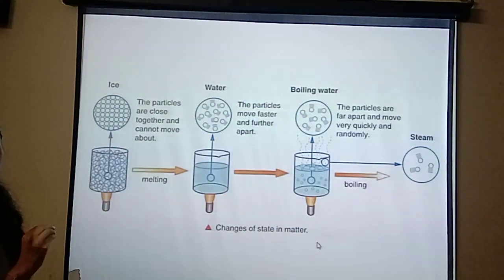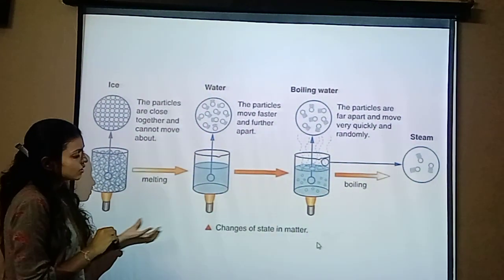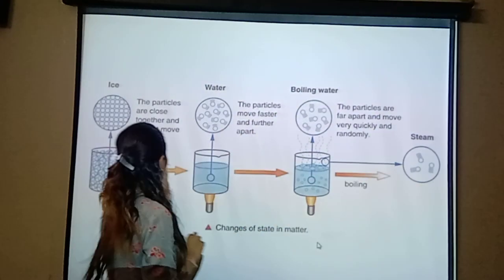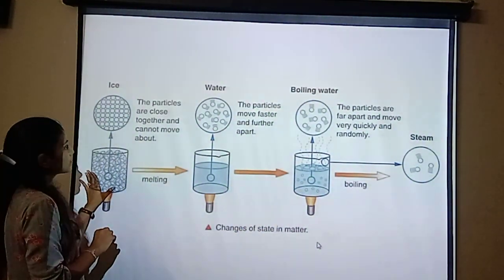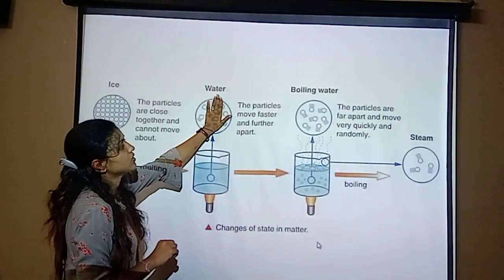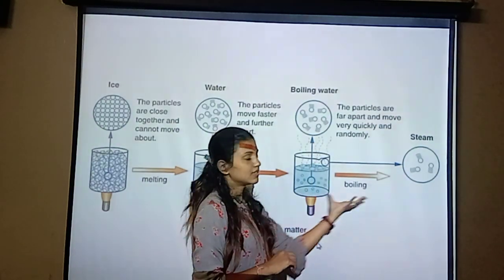Changes in the state of matter. So what exactly happens? This is the solid state, this is the liquid state, and this is the gas state. In the solid state, what is present is ice. In the liquid state, water is present, and here boiling water you can say as steam.